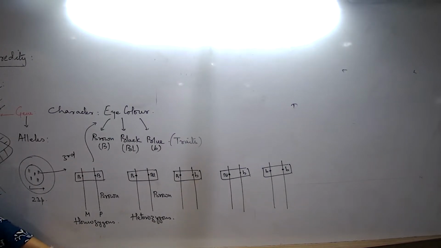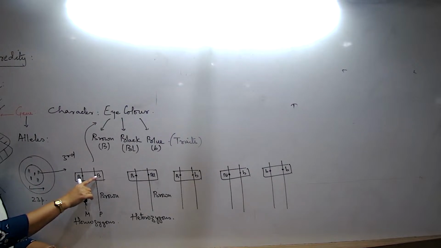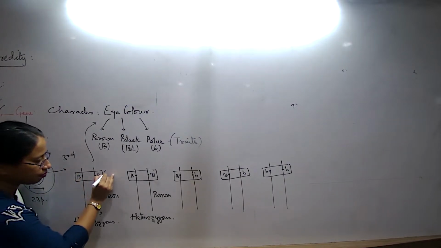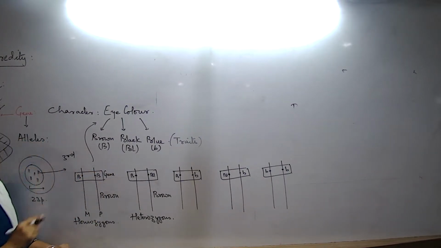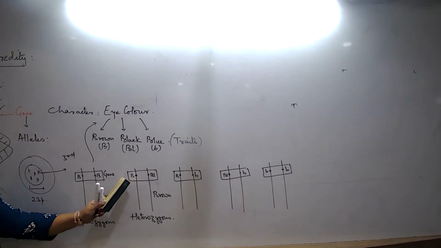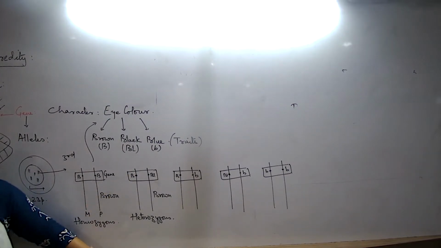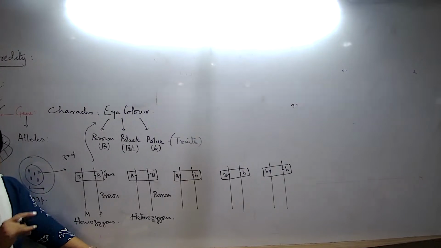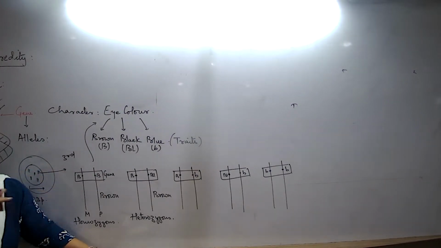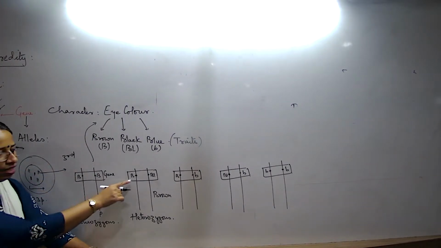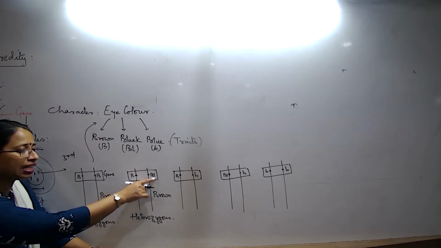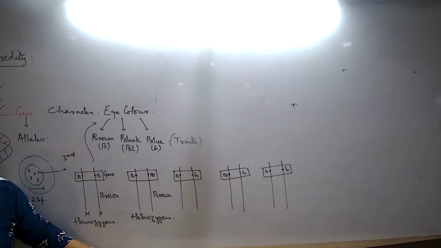Then what is the definition of homozygous? When the alleles are identical for a gene. This entire box that I draw is a gene, a segment of the chromosome. In this segment, are the alleles the same? Yes, and definitely the color of the eye is brown. What about the other side? Capital B, the allele for brownness, is there, and the allele for blackness is there, but still the individual's eye color is brown. Then what do we conclude? The allele for brownness is more powerful than the allele for blackness.